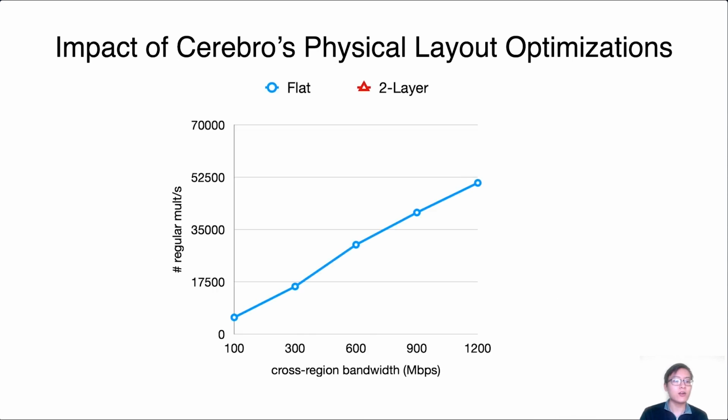And we see that our 2-layer hierarchical protocol performs up to 3.5 times better than the baseline protocol. And this shows that if we consider the physical layout of parties in MPC protocols, which hasn't been done before, there are significant performance gains to be had.